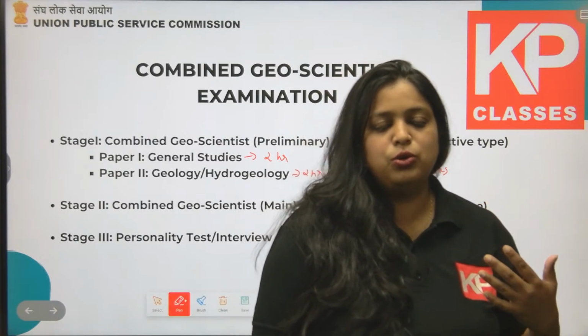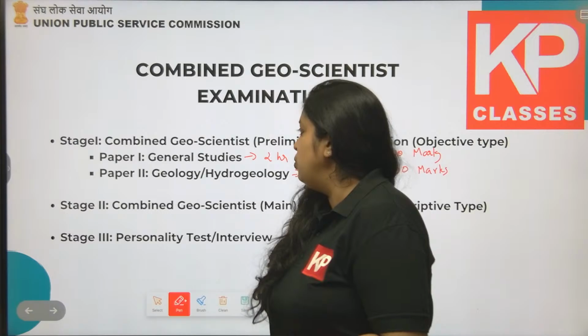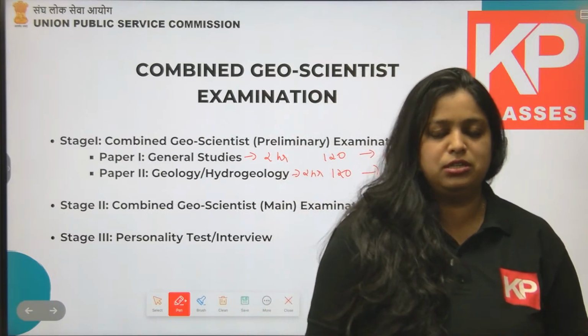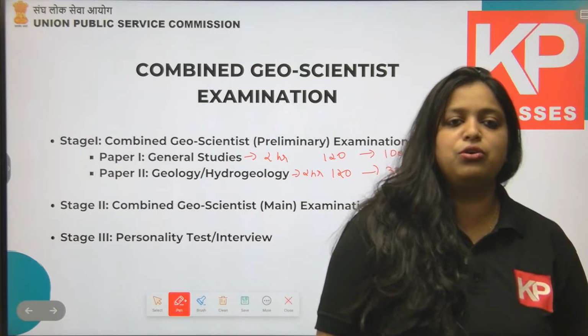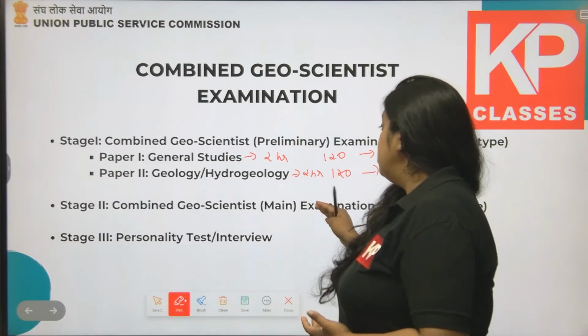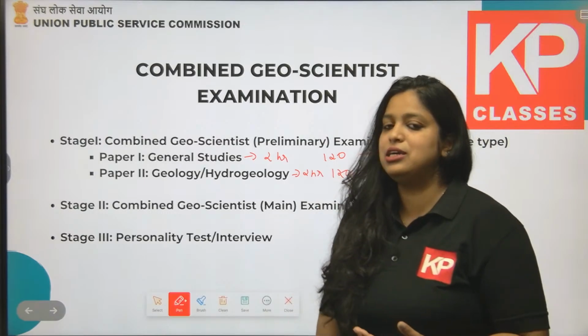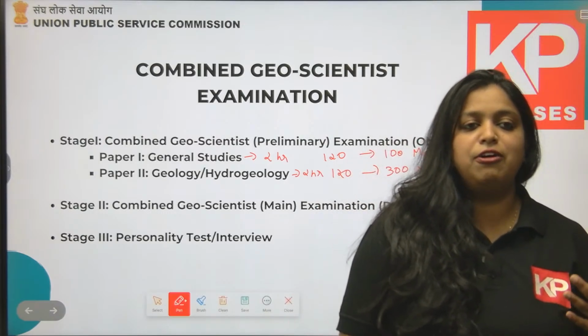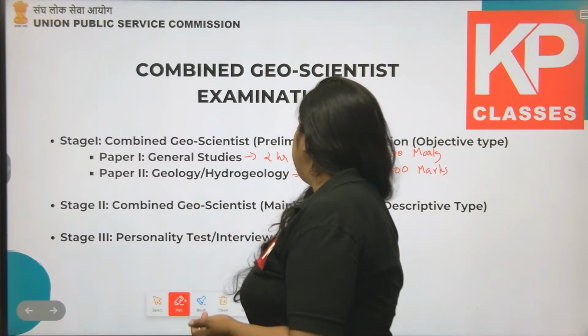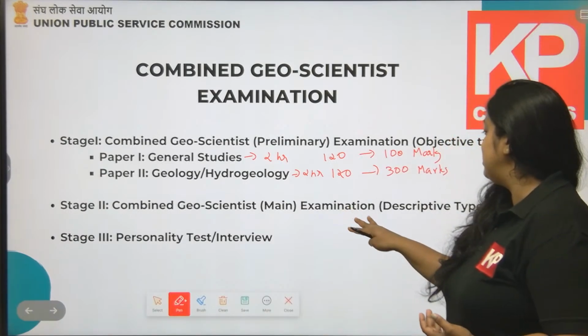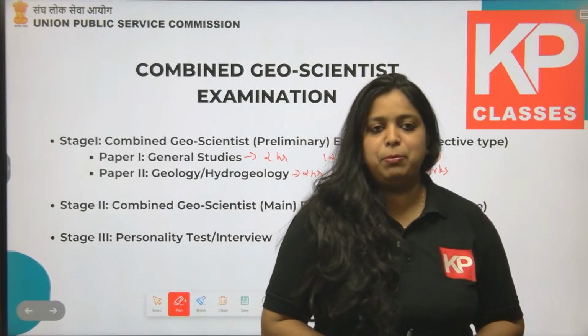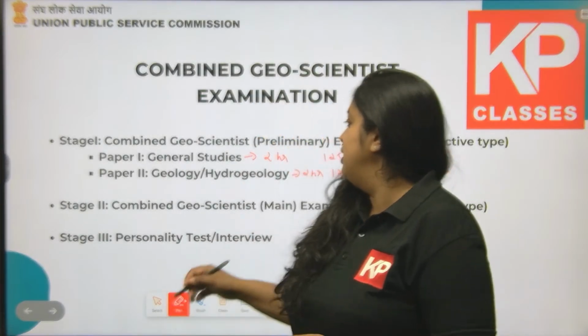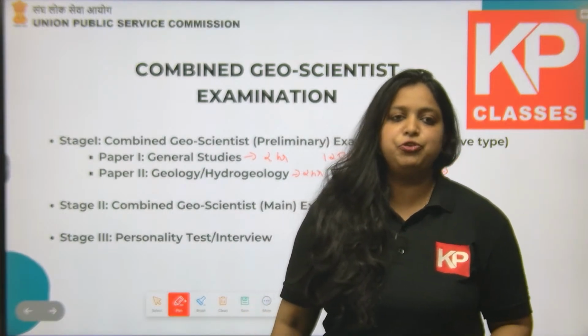Then in paper 2, in the afternoon, you have to write the geology and hydrogeology section. That's also of 120 questions and a 2 hour section, but the mark is 300. Out of 300, you have to score the maximum to get into the next stage, that is the written stage, the combined geoscientist main examination, which is a descriptive type. There are 3 different papers, paper 1, paper 2 and paper 3, in stage 2. I'll give you the detailed syllabus of all these different papers.